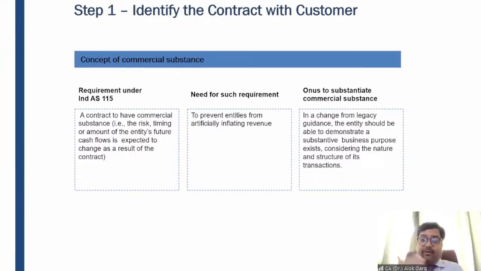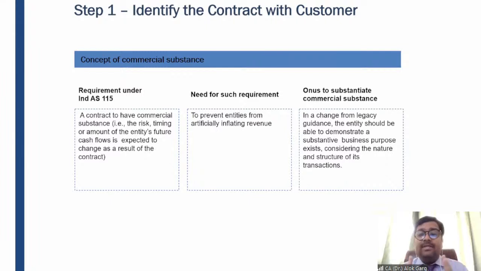So we have entered into an arrangement that you sell these Louis Philippe garments to me, and I'll sell to you. We are just exchanging these garments, and we are just raising invoices to each other. Does this transaction have a commercial substance? This transaction does not have any commercial substance, and we are only inflating revenue. We are just creating artificial revenue, just for the sake of meeting the requirement of my banker so that I'll get a loan.